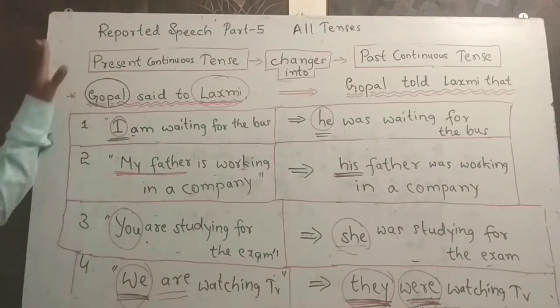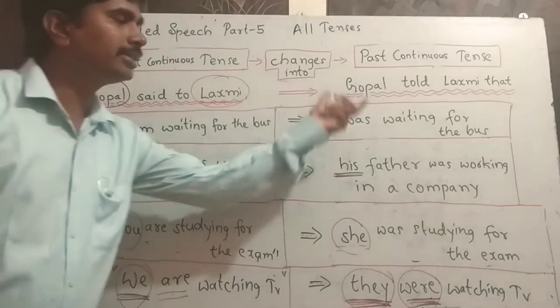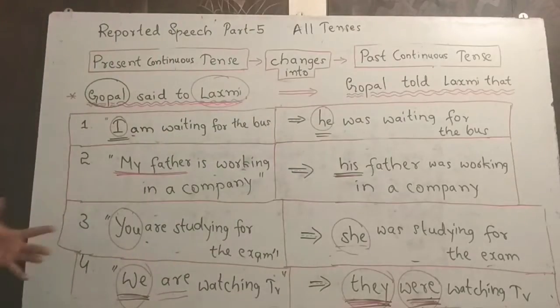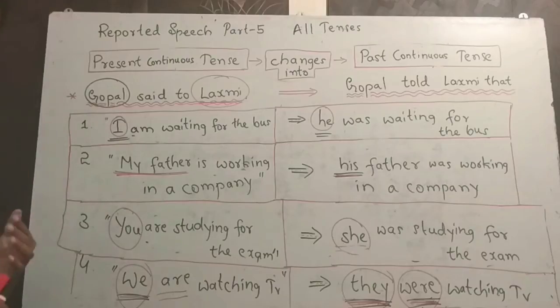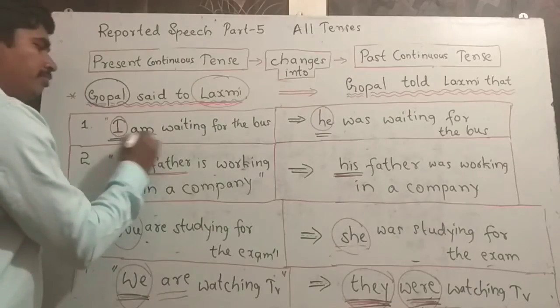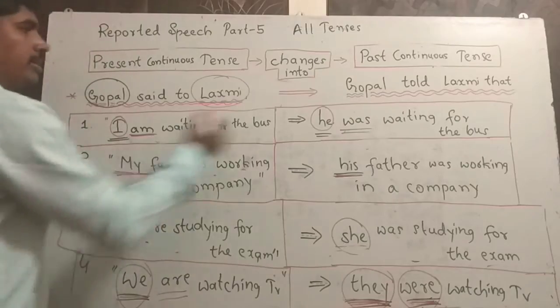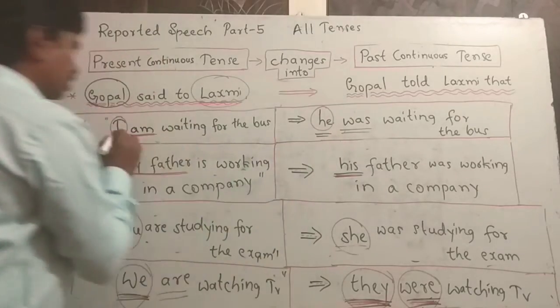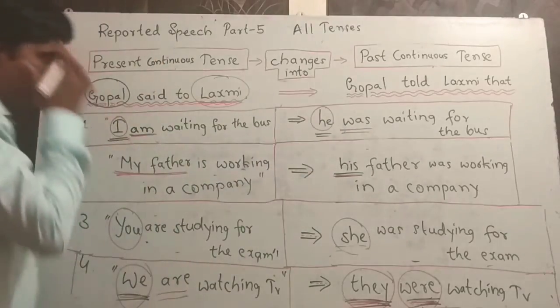Now we are going to change from present continuous tense to past continuous tense. First one, I am waiting for the bus. It changes to he was waiting for the bus. Am changes to was. Here the subject changes from I to he. Similarly, am to was.